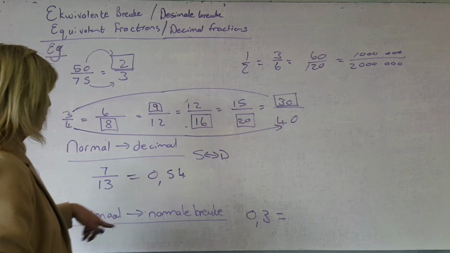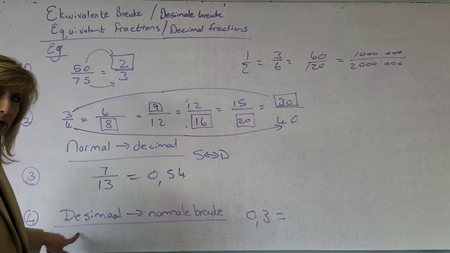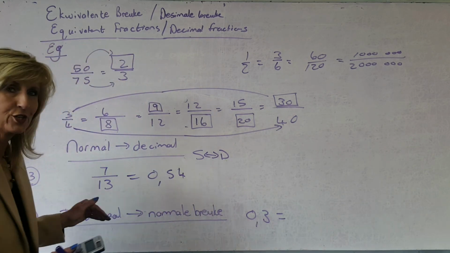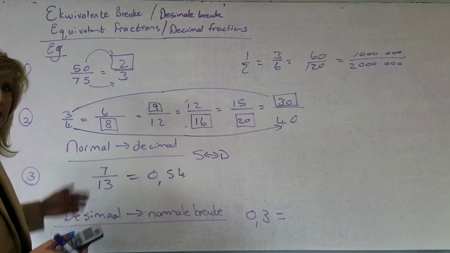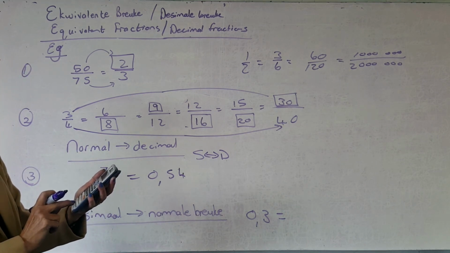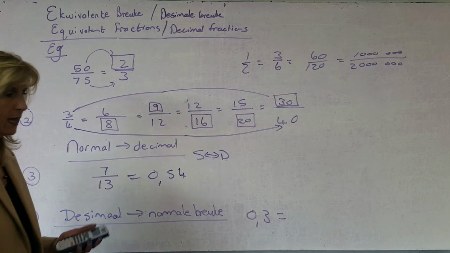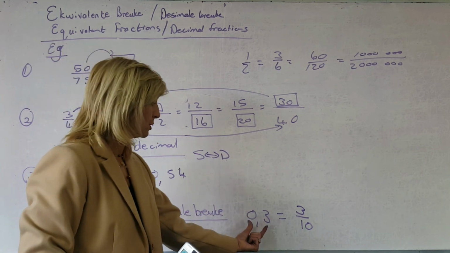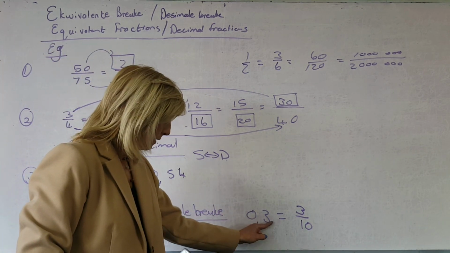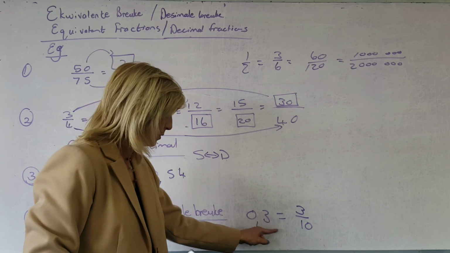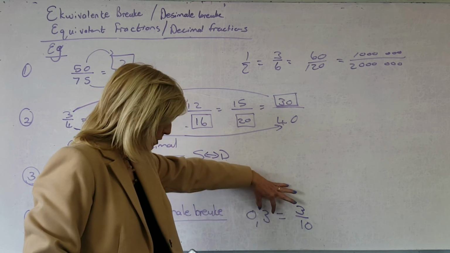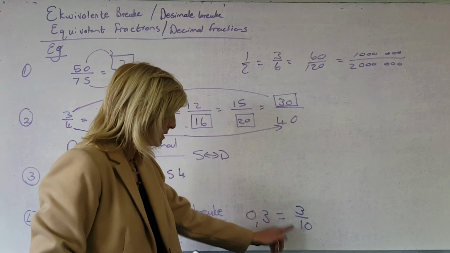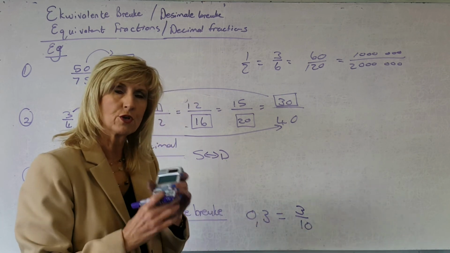If I want to take it from decimal to normaal, decimaal na normaal, hoe gaan jy dit regkry? Same exact thing. So what am I teaching you today? Decimal to normal and normal to decimal, use your calculator. Because if you press in 0.3, your calculator says 3/10. How do we do it with our own brains? Because you've been taught that this means time it with 3 there, so it's 3 over, and you time it with 10 at the bottom. So it's always the 3 over, the amount of zeros that there's got to be at the bottom was always 1 space, so 1, 0. But you can use your calculator.